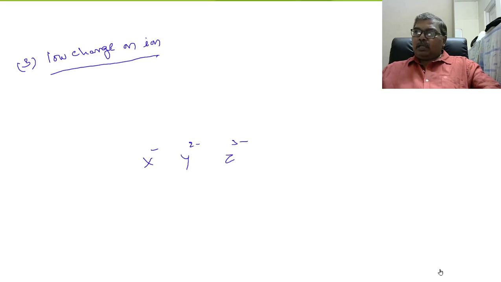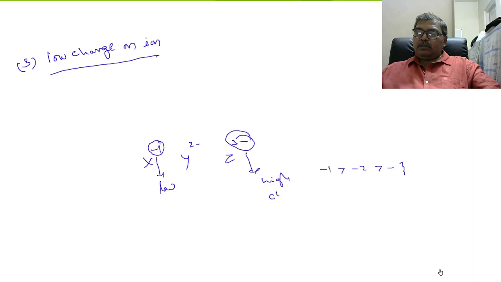In chemist's view, -1 is low charge. Don't see your algebra. In mathematics, -1 is greater than -2, greater than -3, right? So here we are not considering that. -1 means low charge. -3 means high charge. Okay, don't confuse.